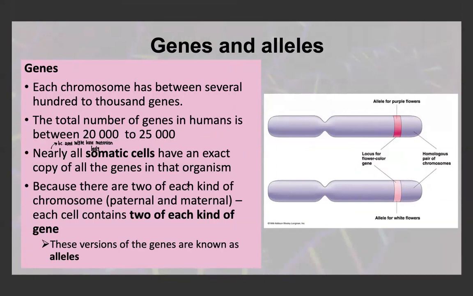Because there are two of each kind of chromosome, a paternal chromosome and a maternal chromosome, each cell contains two of each type of gene. And these different versions of the genes, as I said, are known as alleles.